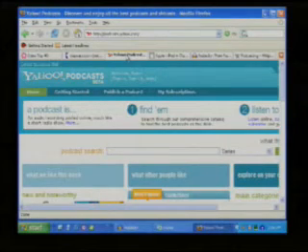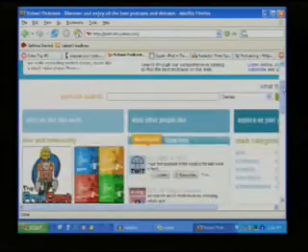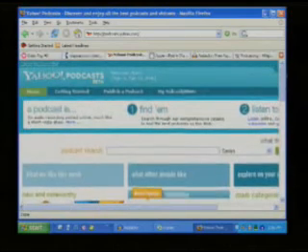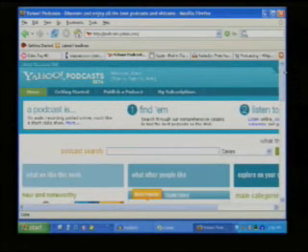Some of you have a Yahoo email account. You have an account with Yahoo. Yahoo has their own podcasting section now. And I haven't spent a lot of time with Yahoo because I spend a lot of time with iTunes and Odeo, and there's only so much time in the day, as you all know. But Yahoo is now getting into podcasting, and you can listen to and subscribe to podcasts through Yahoo as well. There are lots of different companies out there jumping on the bandwagon and getting into this. So those are a few of the different ways that you can find podcasts out there and subscribe to them.